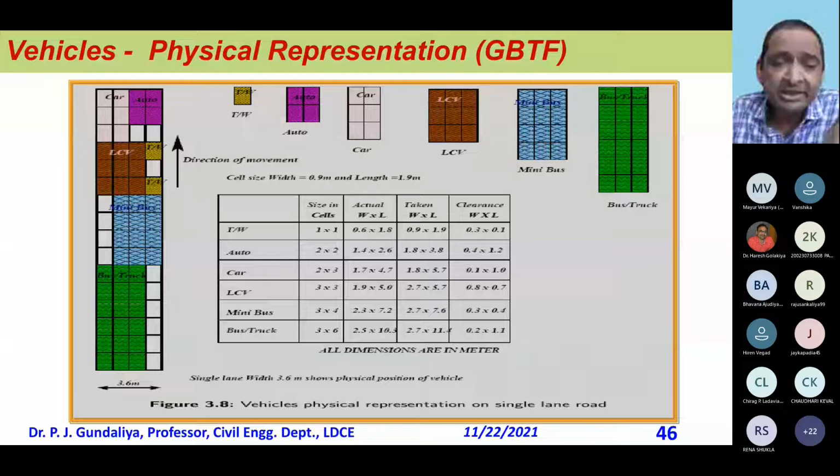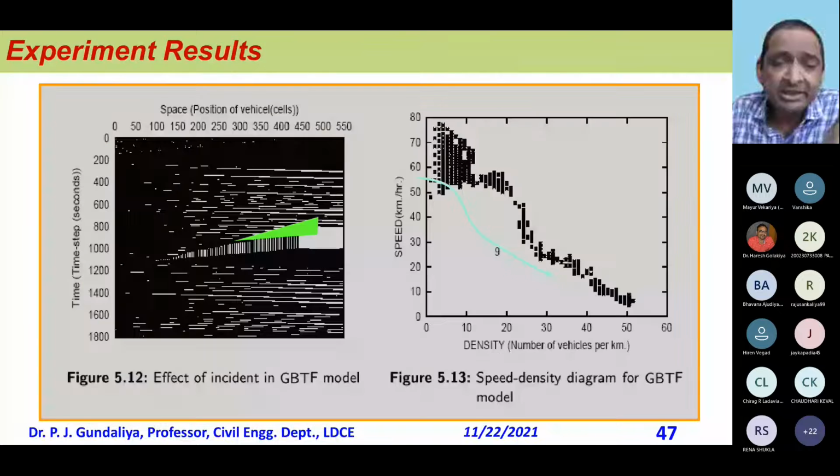Similarly, you can compare this graph, which is the big flow characteristic in transportation. You see that it is also matching with the real flow. So 1,000 vehicles per hour you can go, and a vehicle is a vehicle. If there is a car, it is also there, all types of vehicles. Otherwise, we would have to consider the PCU, some kind of thing. But here the number of vehicles is being represented.